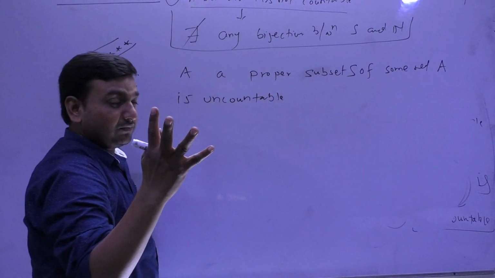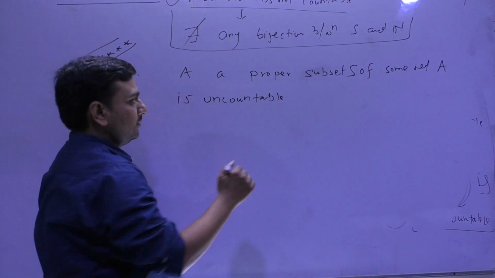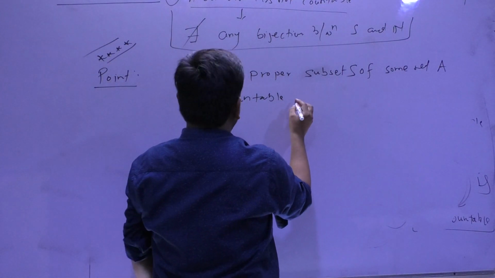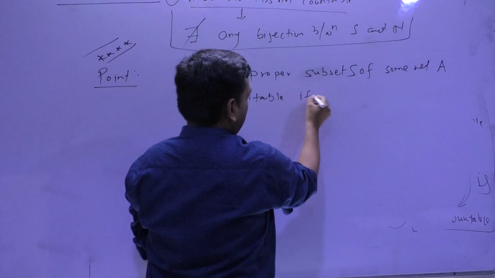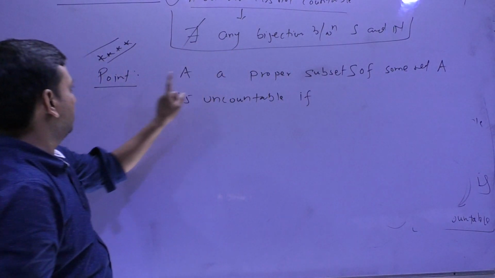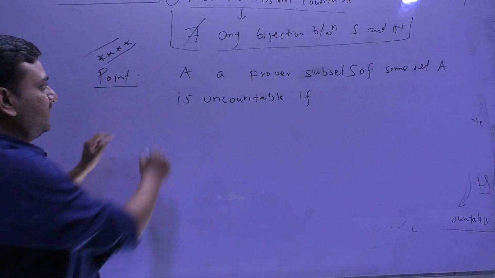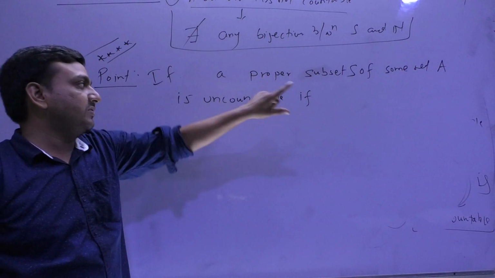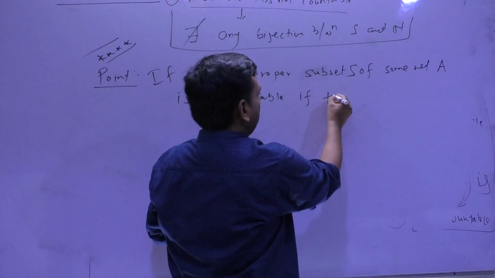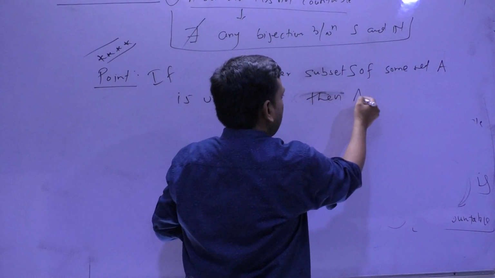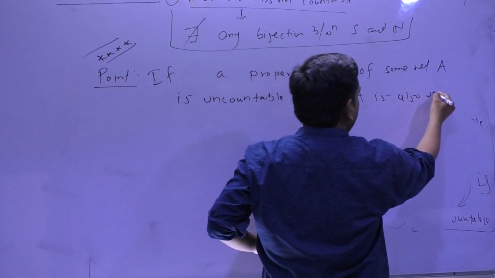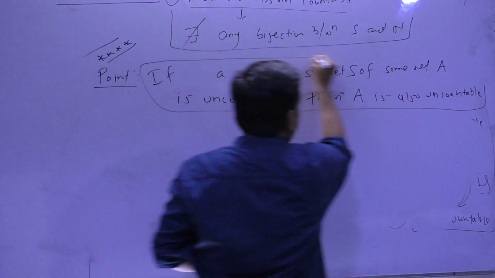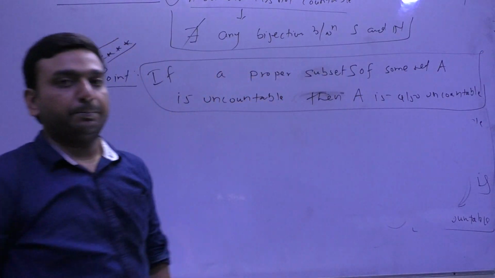Only 3 words I will give you here. Please listen with patience and note down also. Look at the point, a proper subset. If a proper subset S of some set A is uncountable, then A is also uncountable. So this is the base for this uncountability part.